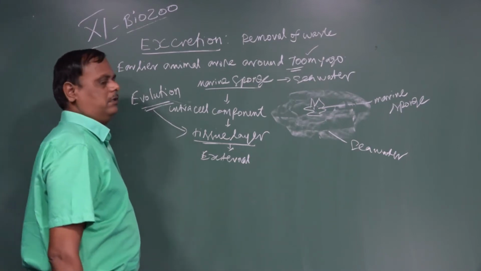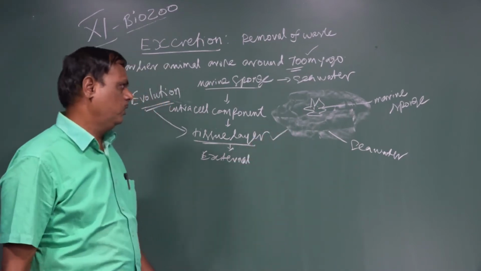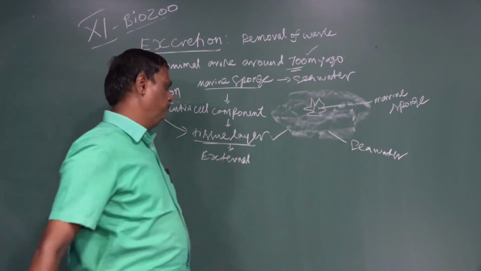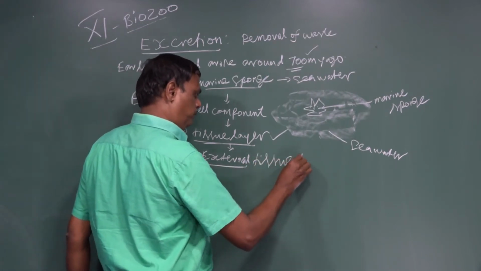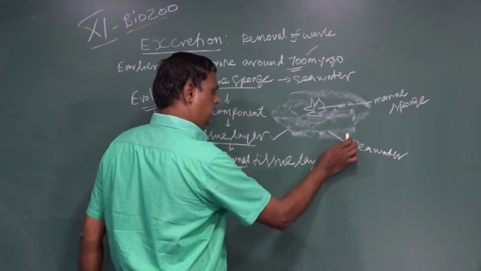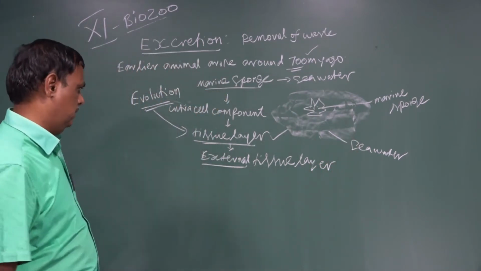What changes occur in the marine sponge? Formation of a tissue layer, and also the formation of an external tissue layer surrounding the organism.